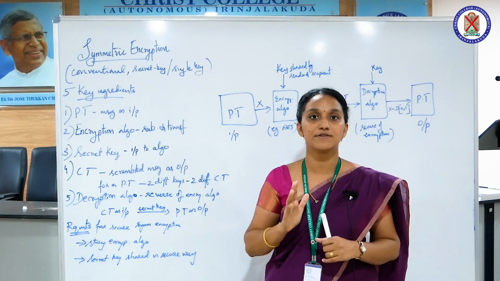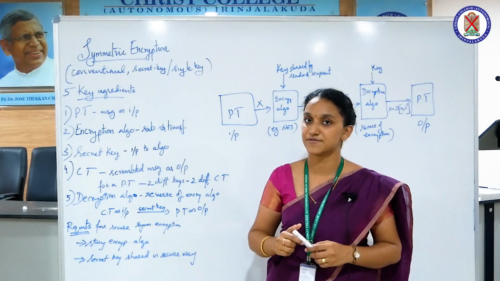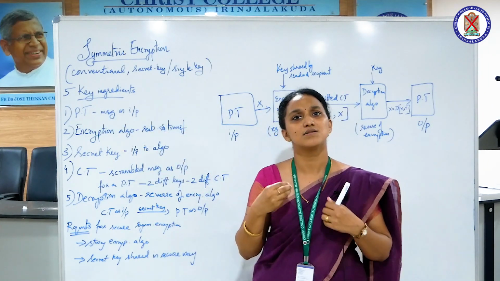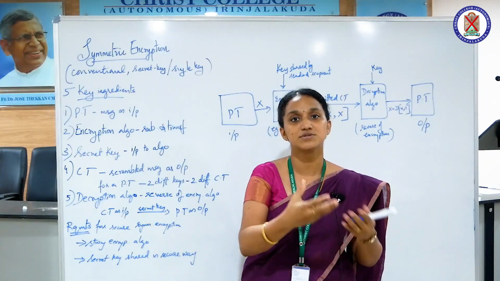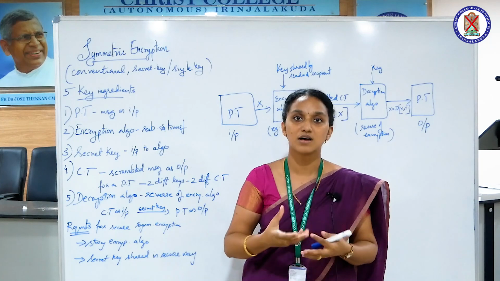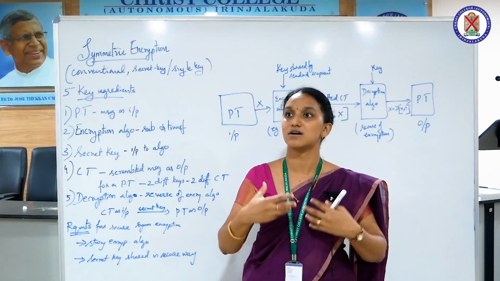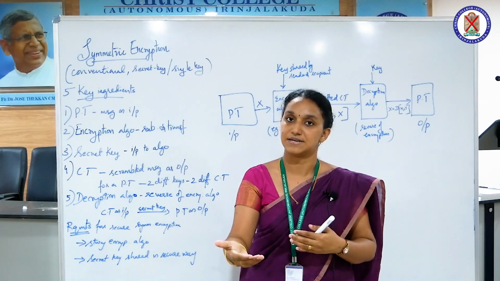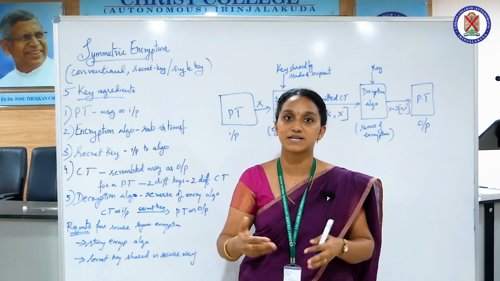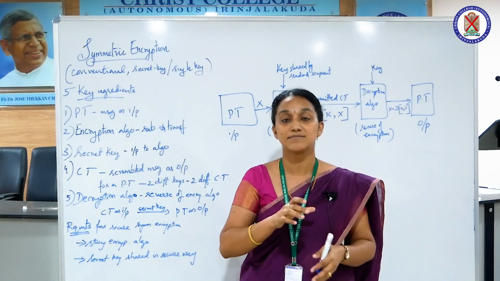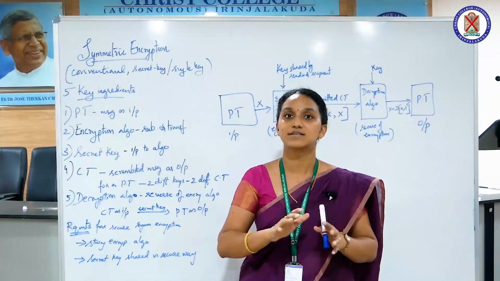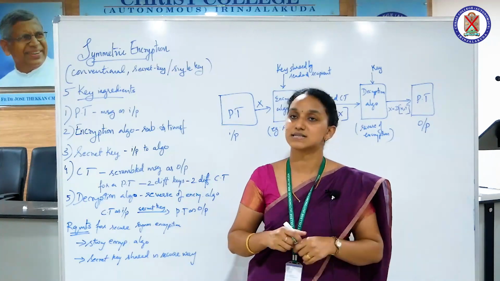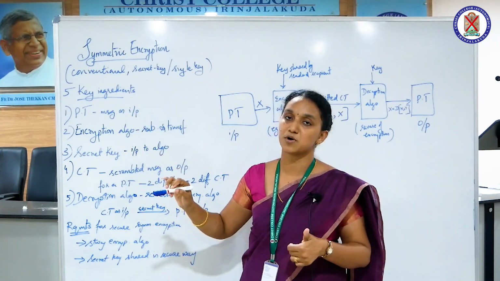There are mainly 5 important ingredients in this type of encryption. The first one is plain text. Plain text is the original message which is being fed into the algorithm as input. The normal message which we write, or the normal message which is to be sent over the communication channel to the other end. So this is not encrypted yet. It is the message in its original form. So that original message which is being fed into the algorithm as input is called the plain text.